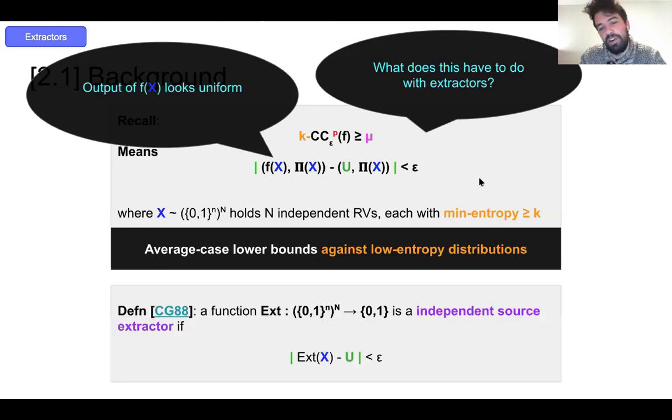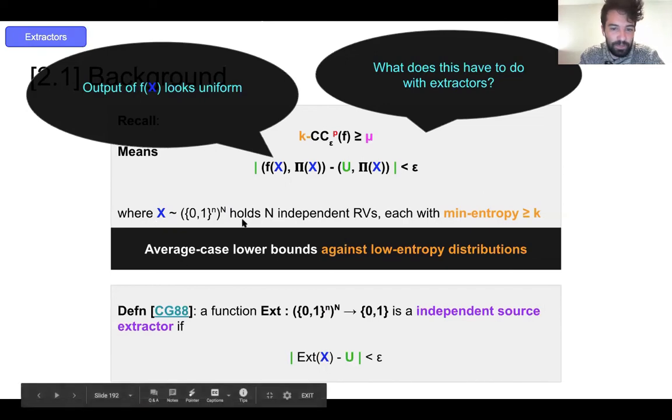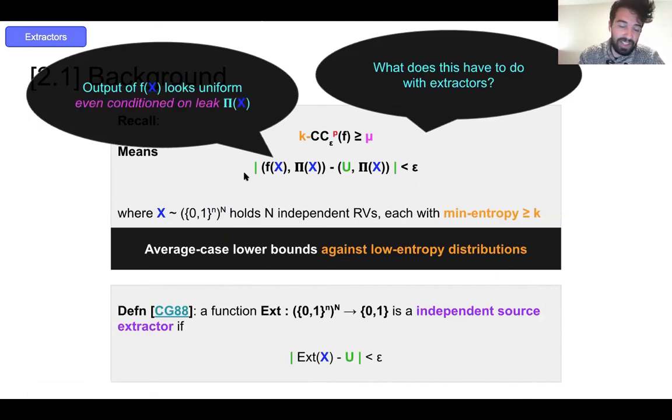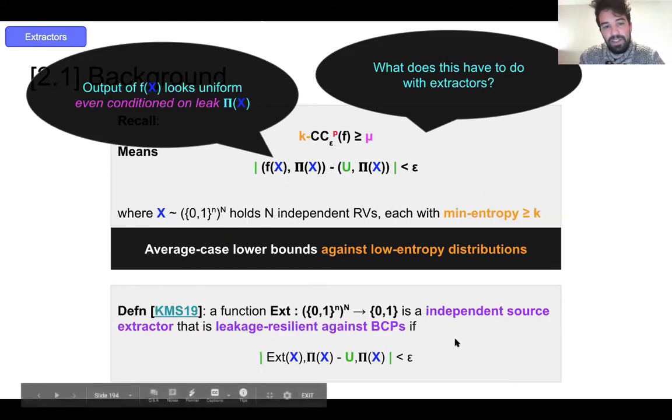And so this immediately harkens to the definition of a so-called independent source extractor, a very popular object in pseudo-randomness, which is exactly an object that, given such a distribution, outputs bits that are close to uniform. This is strictly weaker than our condition, because ours says the bits are close to uniform even conditioned on some BCP leak on the same bits. So a natural thing to do is extend this classic definition of extractor to handle this conditioning. So a leakage resilient extractor outputs bits that are close to uniform, even conditioned on a BCP leak. So it's the exact same definition as here, just stated as an extractor.